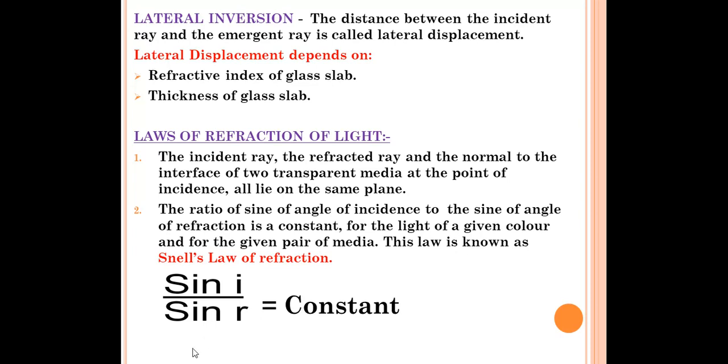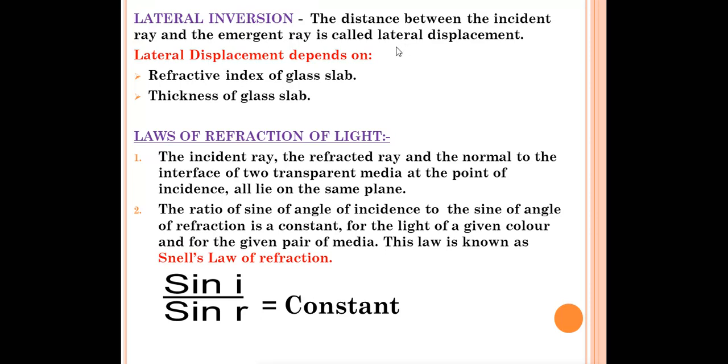Next topic is lateral displacement. I have told you that the distance between the emergent ray and the incident ray is called lateral displacement. Sometimes a definition is asked: what is lateral displacement? Then you have to write: the distance between the incident ray and the emergent ray is called lateral displacement.